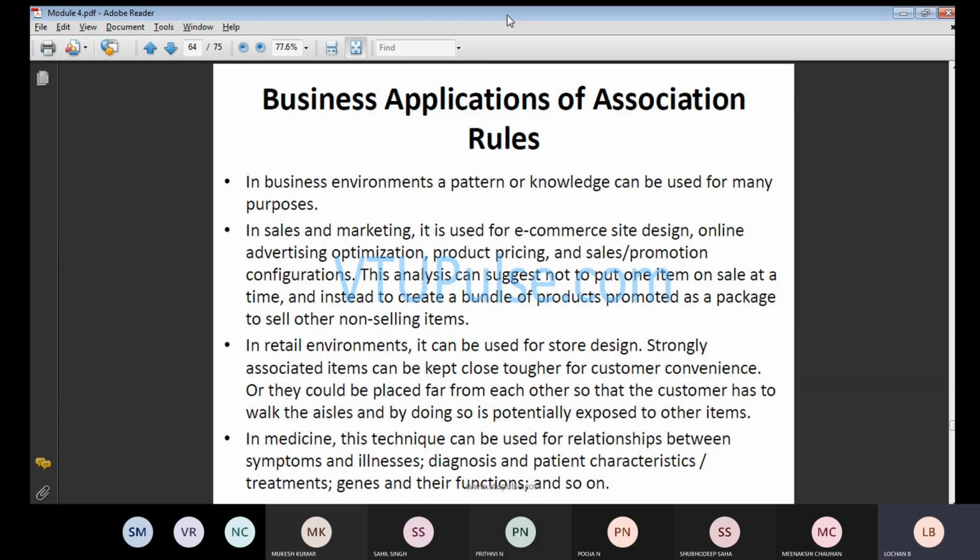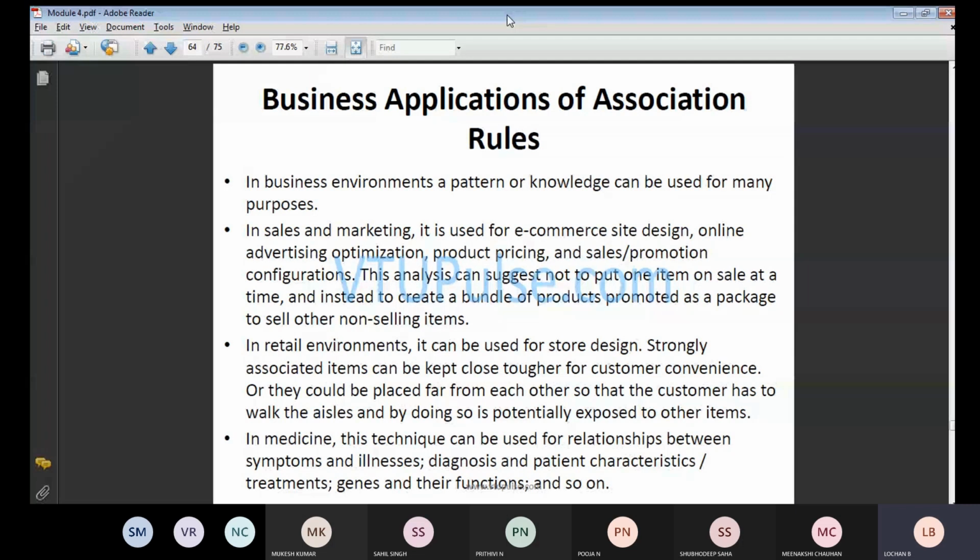So one important parameter we need to consider is sales and marketing. For that, the most common things we want are e-commerce site design, online advertisement, product pricing, and sales promotion configuration. These are the main things we look at with respect to marketing.